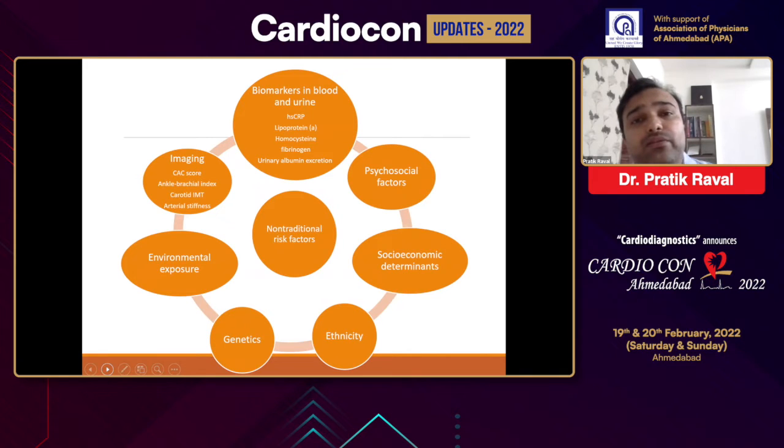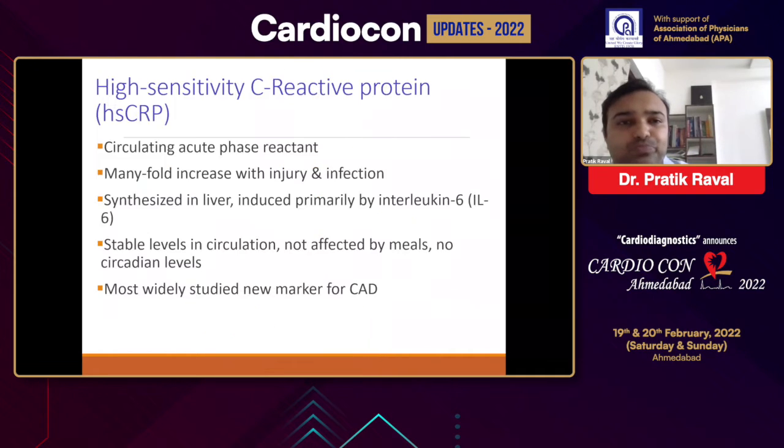There are many non-traditional risk factors like biomarkers in blood and urine, notably HSCRP, lipoprotein A, homocysteine, etc., and various imaging tools like coronary calcium scoring, ankle brachial index, carotid intima media thickness, and many psychosocial, environmental, and social determinants. We will discuss the important ones briefly.